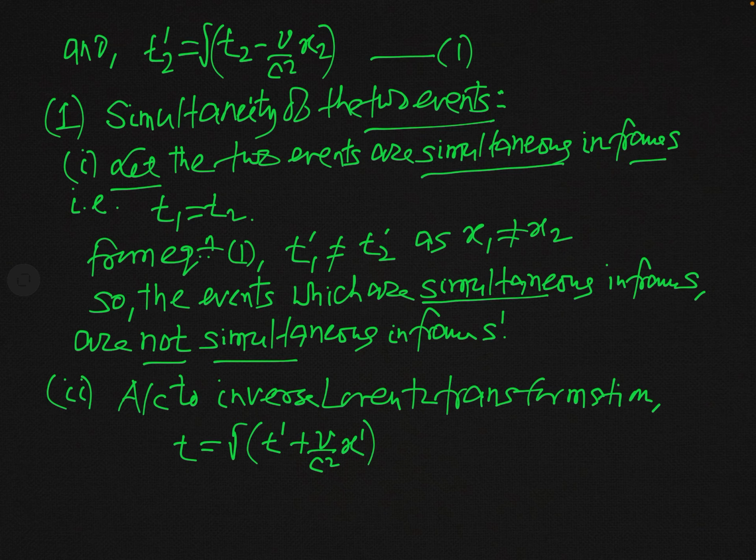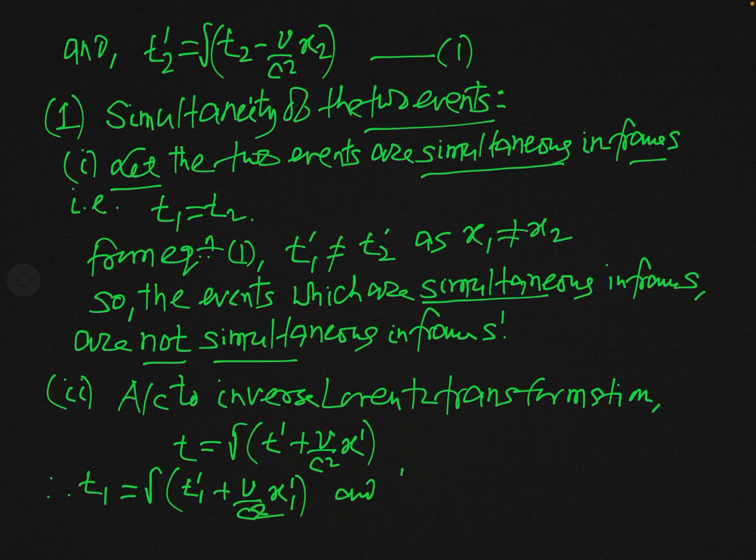This is the inverse Lorentz transformation. On the basis of this, you can write the expression for t1 and t2. So what will be t1? Gamma will remain the same, and in place of t prime we will write t1 prime plus v over c square, and in place of x prime we will write x1 prime.